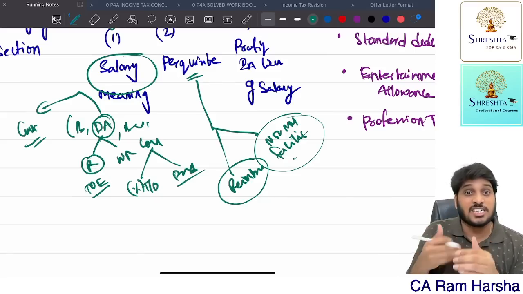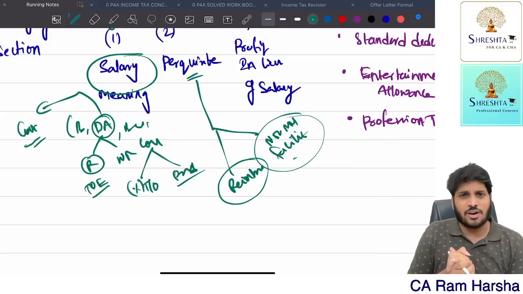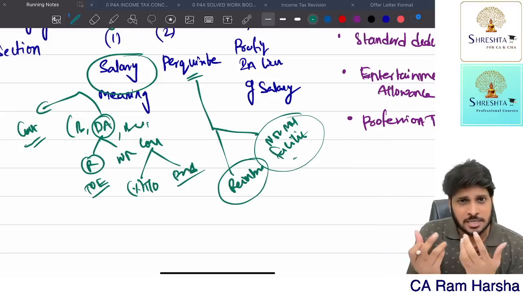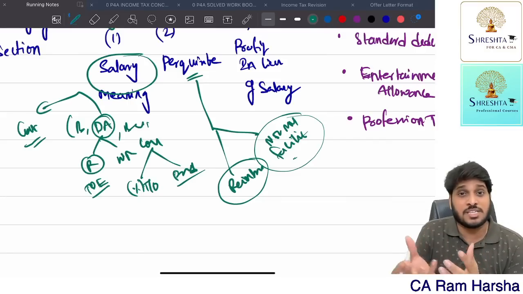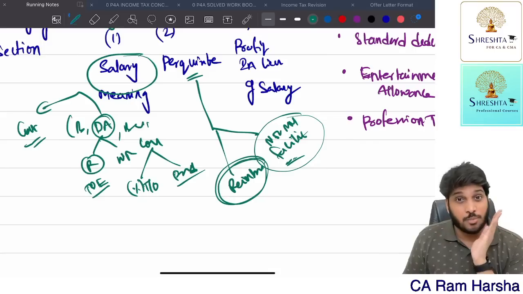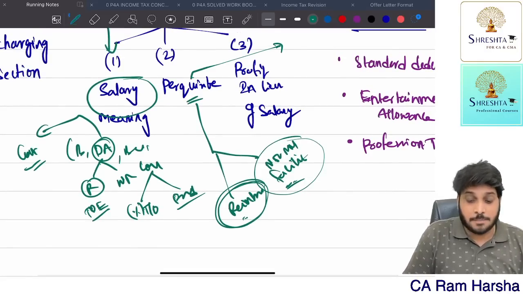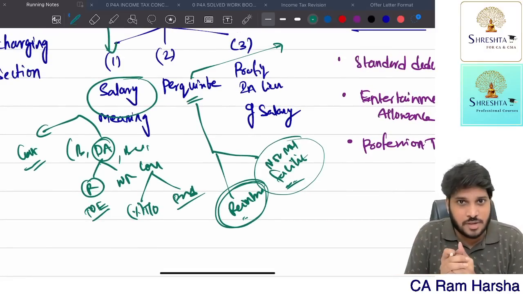Whatever the valuation rule, the perquisite valuation rule, we compute some value and we will tax it accordingly. We are giving some furniture to the employee for usage. It's a benefit given to the employee, a non-monetary perquisite. So perquisites are basically reimbursement and non-monetary benefit. First of all, perquisite means something which is given for personal benefit of the employee.